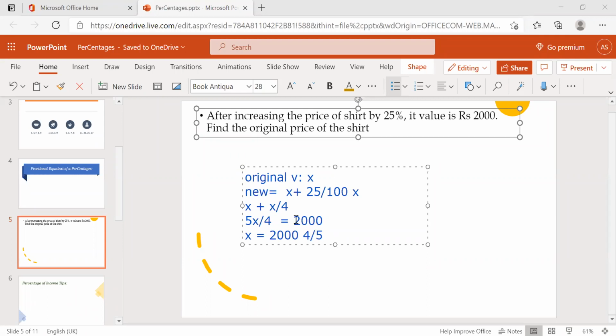Now you just cancel this, 400 into 4 is nothing but 1600. We're getting the answer 1600. So before increasing the 25%, the value of the shirt is nothing but 1600 rupees. So yeah, select the right answer.